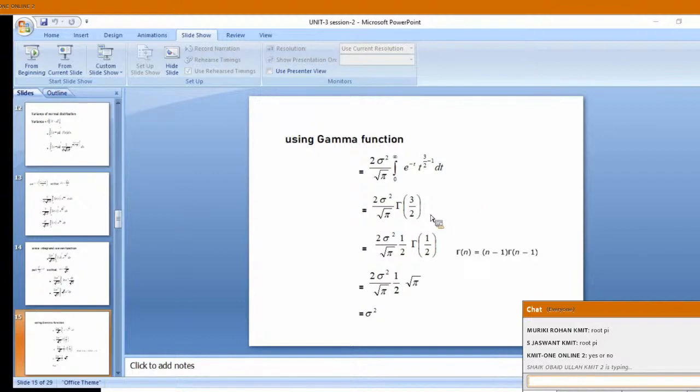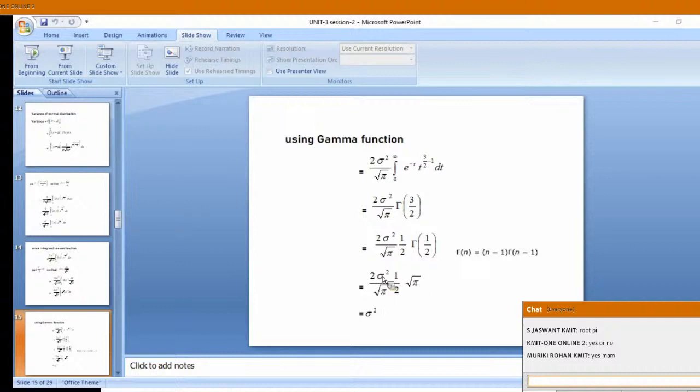You can write it gamma 3 by 2. Gamma 3 by 2. Okay, no problem. Let me complete and I will go back to that. Gamma n is equal to n minus 1 into gamma n minus 1. So we are writing it as half, 3 by 2 minus 1 is half. So gamma half, anyway you are remembering, is root pi.